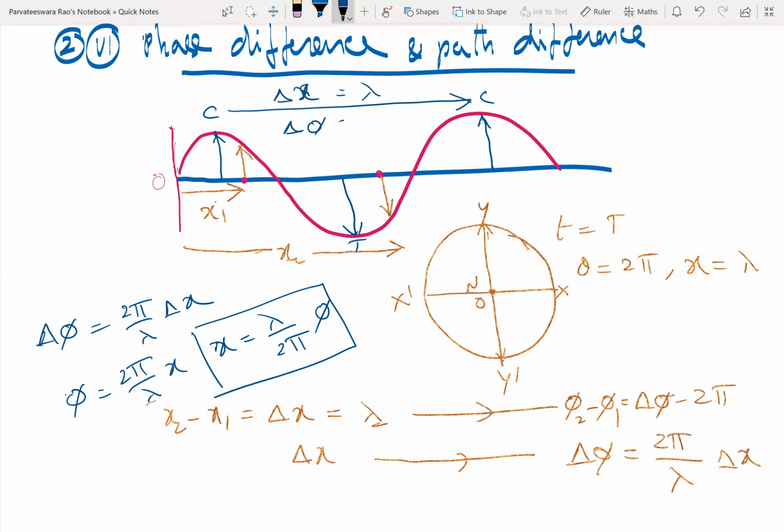Therefore, phase difference will be 2 pi radians. Next, suppose crest to trough. Crest to crest is wavelength lambda. So crest to trough means it's nothing but half of the wavelength. So substituting in this formula, phi is equal to 2 pi by lambda into lambda by 2.